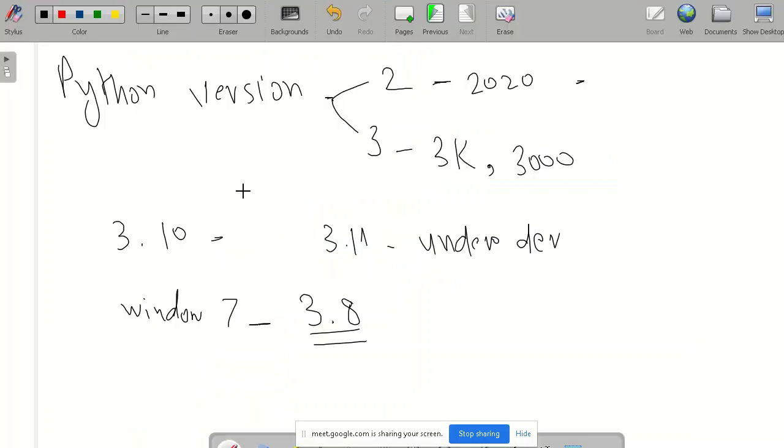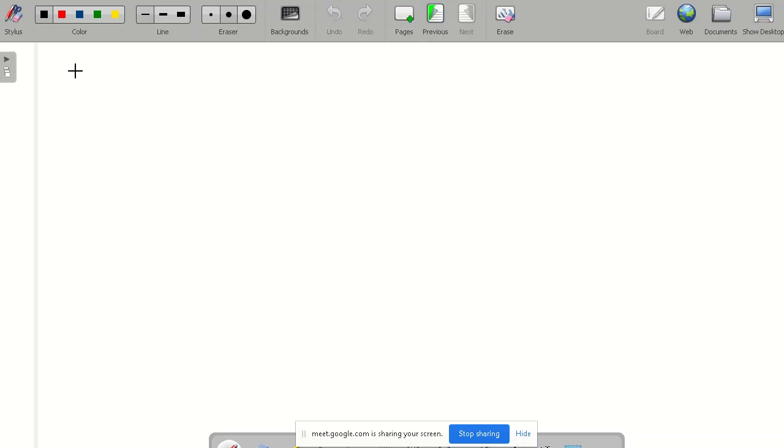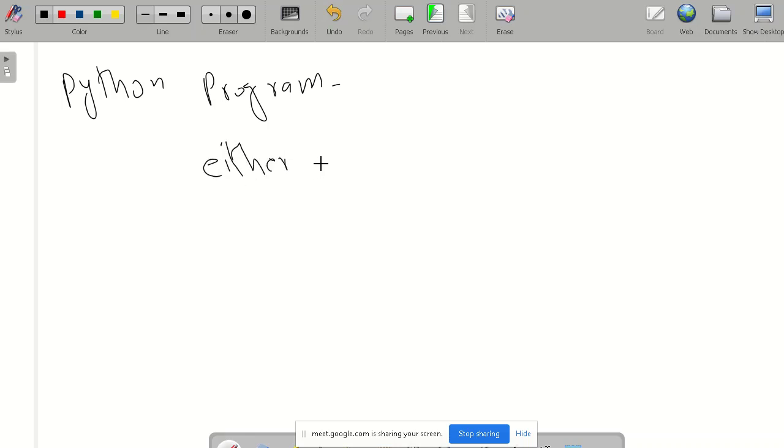So there are many ways to run our Python programs. For example, either we can install it on our local system, or we can use online software, an online interpreter.